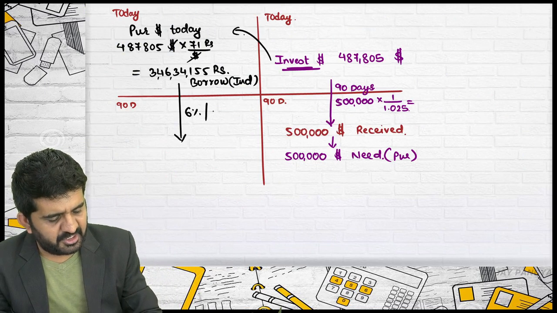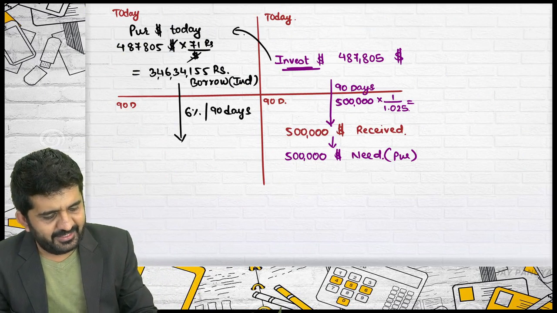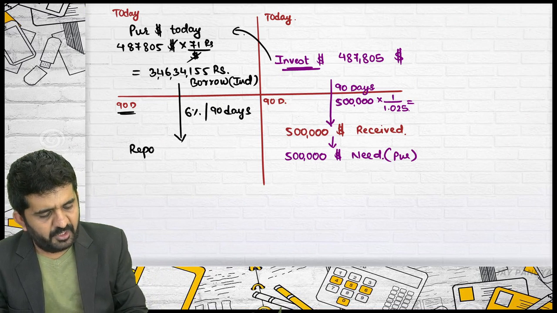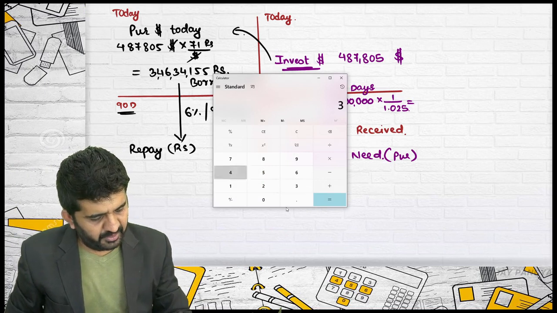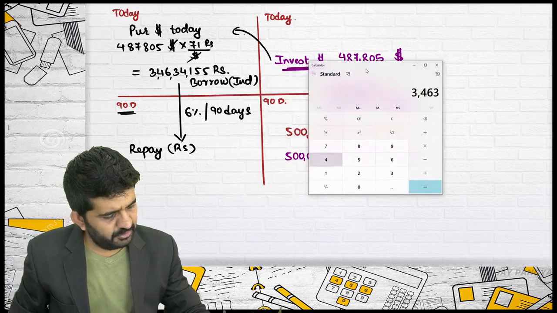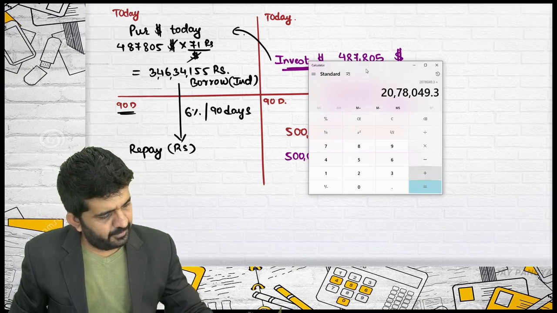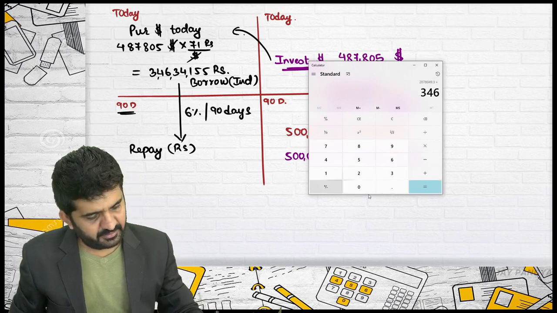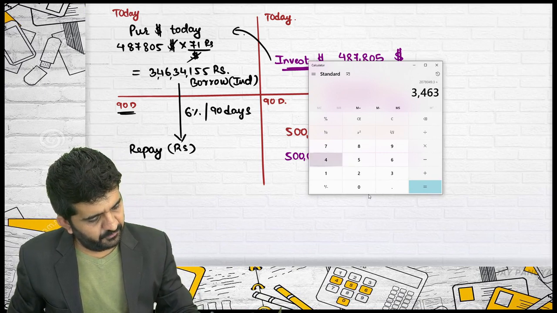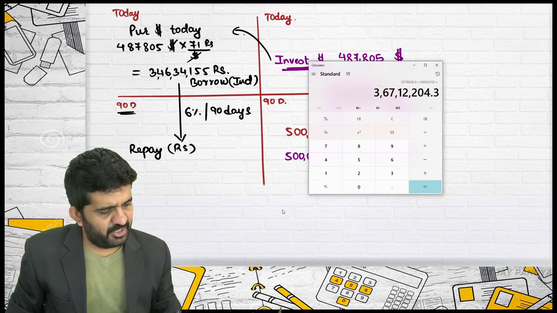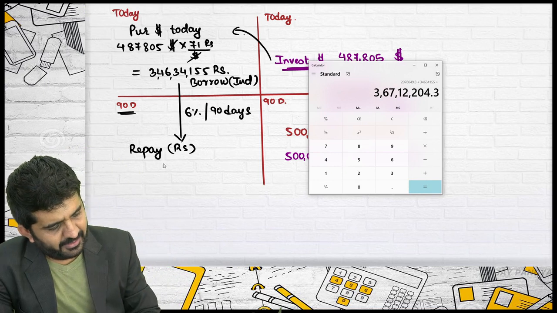What you will be charged is 6% for 90 days, and after 90 days you will repay your loan in rupees of 3,46,34,155 multiplied by 6 divided by 100, which is 6%, plus 3,46,34,155. It is 3 crore 67,12,204.